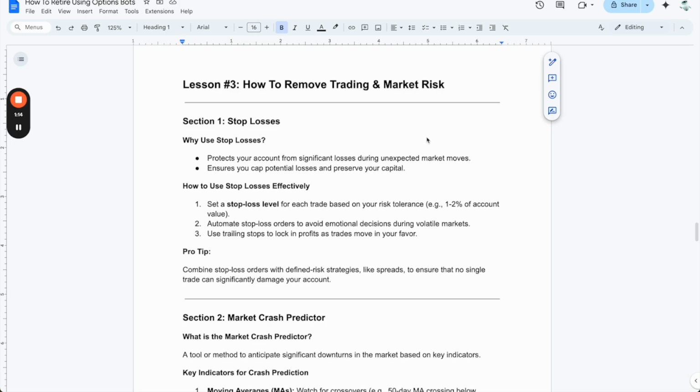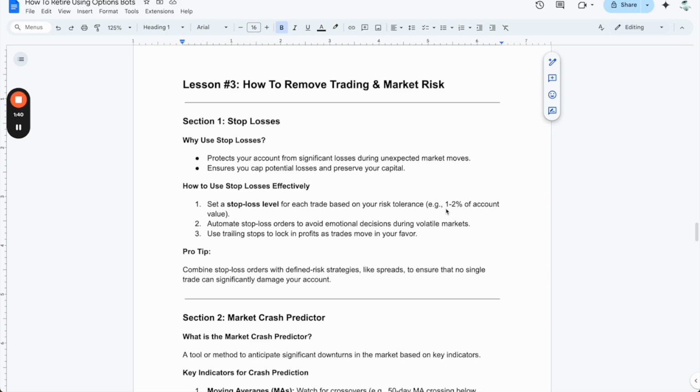The easiest way to do this is stop losses, okay? So you can enable stop losses on your trades. The goal is to make sure that the level that you would close a trade out is no more than 1 to 2% of your account, okay? So what I mean by this is, if you have a $100,000 account, 1% of that account is $1,000. That means that if you were to lose on a trade, that trade should lose no more than $1,000.